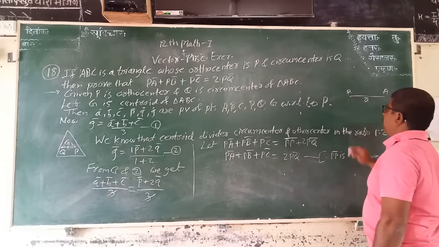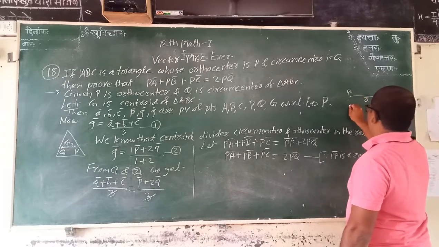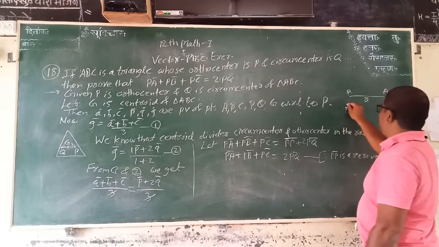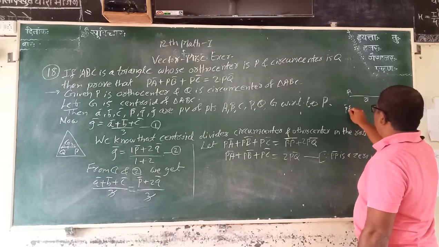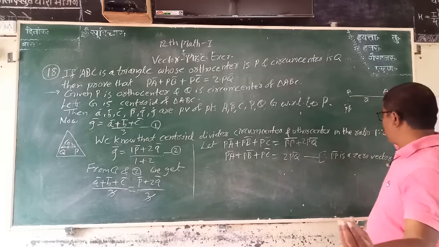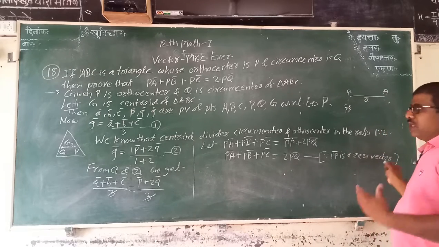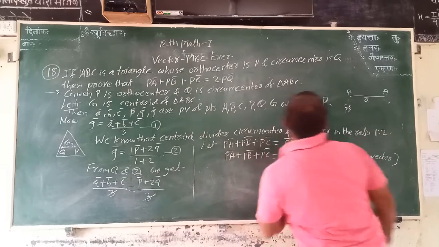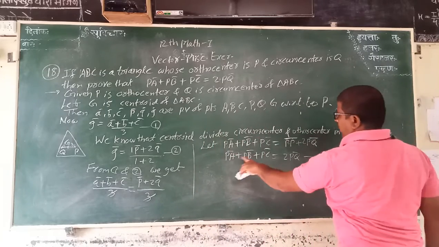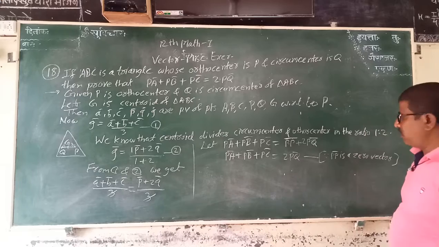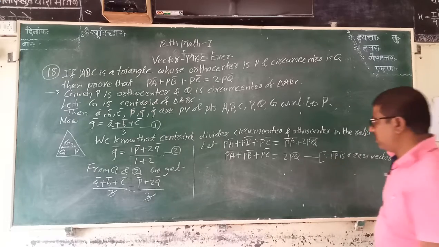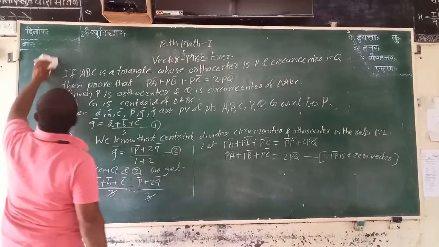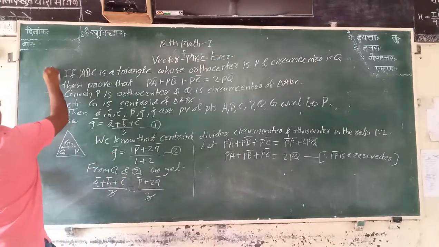PA bar is A bar with respect to P bar, and P bar and P bar, their magnitude is 0. Therefore, PP bar is a zero vector. Hence, we get the result PA bar plus PB bar plus PC bar is equal to 2PQ bar. Hence, we prove. Now, we take the next example number 19.